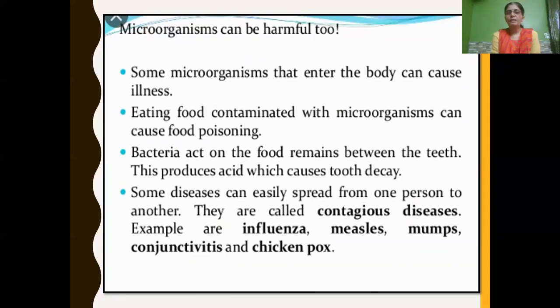Till now we have learned that microorganisms that enter the body cause illness. How do they spread? By eating food contaminated by microorganisms, which we call food poisoning, and this is what we are going to learn in this session. After we eat, we should immediately gargle our mouth. Otherwise, bacteria act on the food that remains between the teeth and produce acid which causes tooth decay. Some diseases can also spread from one person to another by contact. They are called contagious diseases.